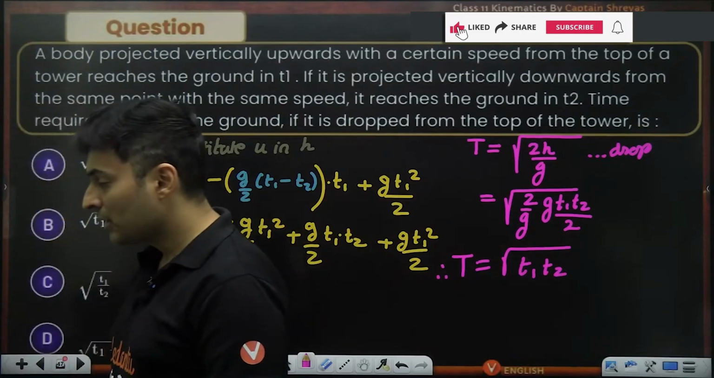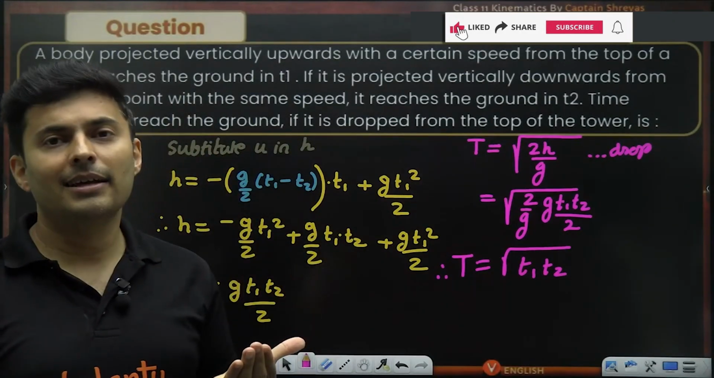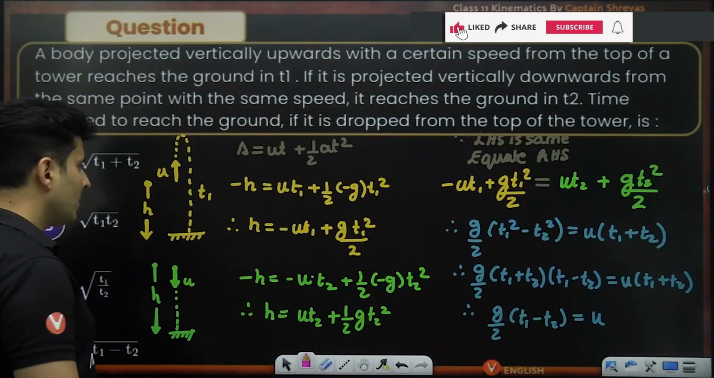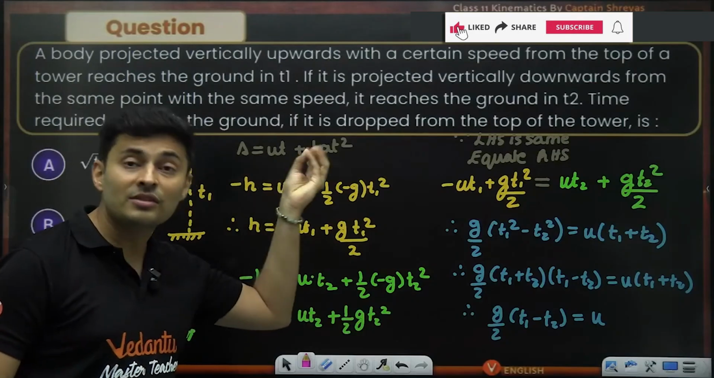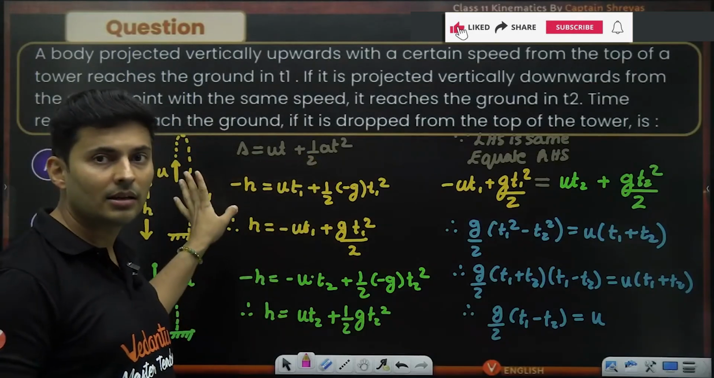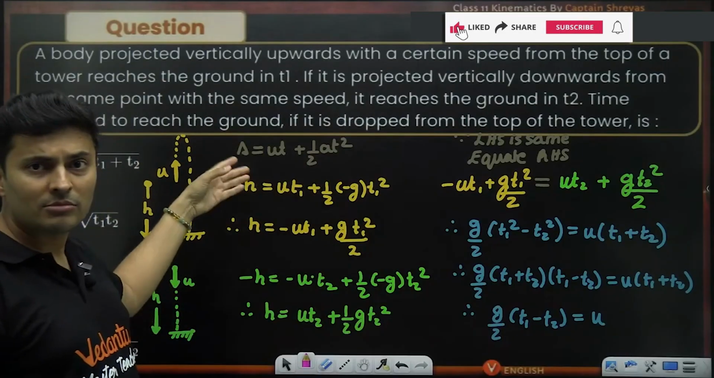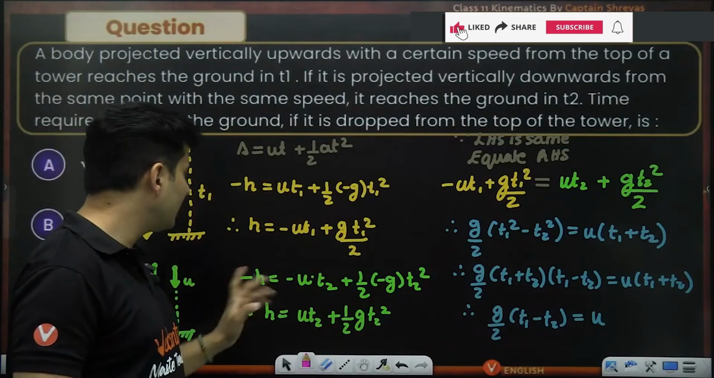So these kind of questions require that lateral thinking and manipulation mathematically. Otherwise, at the end of the day, just imagine, S is ut plus half at square. Nothing else is there. Physics ended in this part. Substituting the values is physics. That's all. After that, it's pure mathematics.